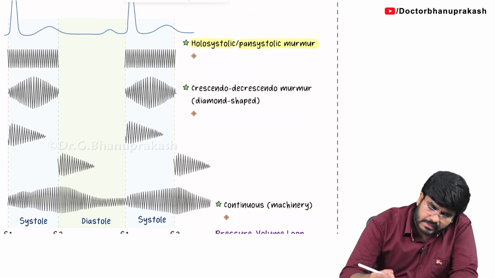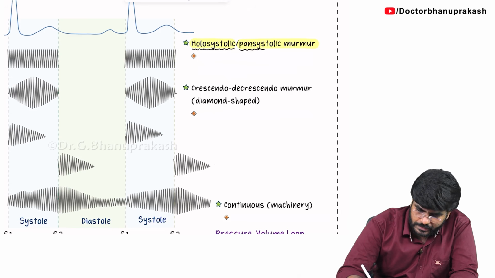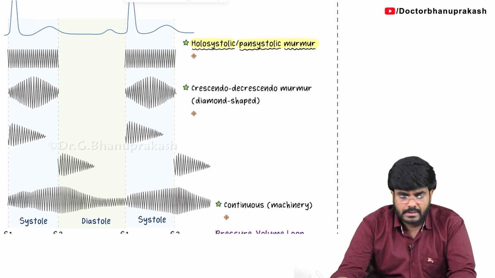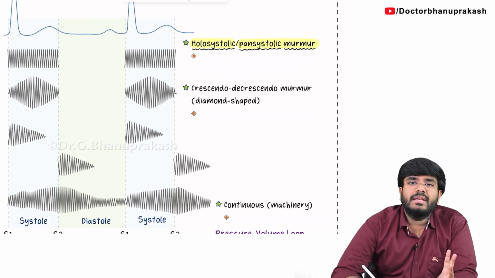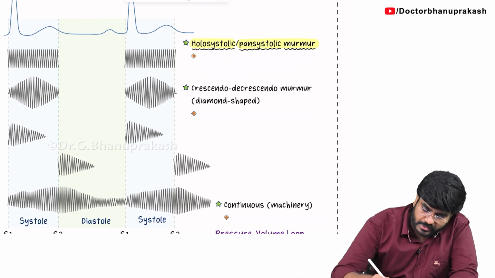Now you might be thinking, sir, where do we see such holosystolic or pan-systolic murmurs? I will tell you three conditions. These are the only three conditions where you can have holosystolic or pan-systolic murmurs.